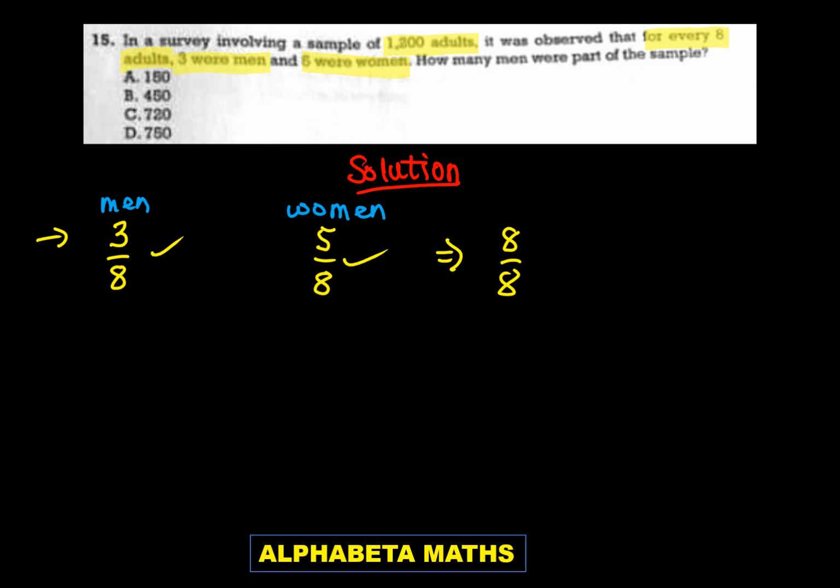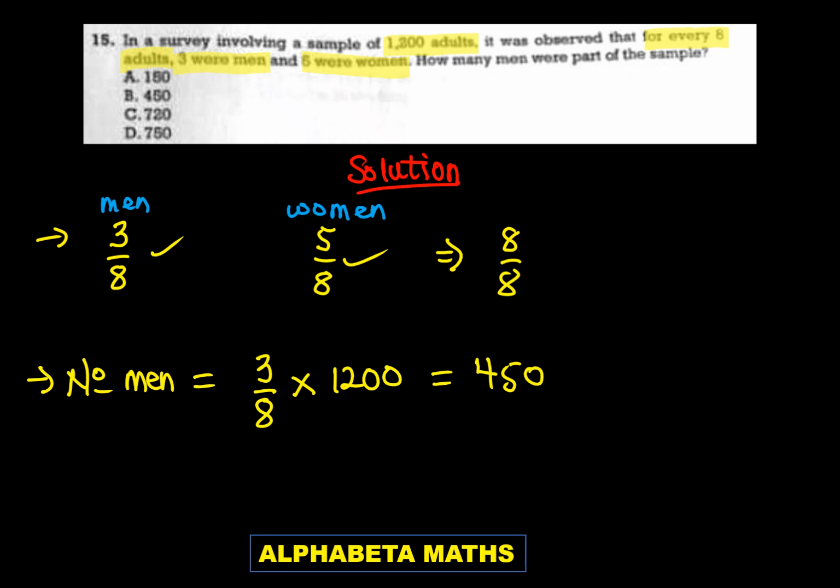Now the question is asking how many men were part of the sample. So to determine the number of men that were part of the sample, that is going to be 3 out of 8 multiplied by the total number of adults, and that is going to be 1,200. Now this is equal to 450. If you want to determine the number of women